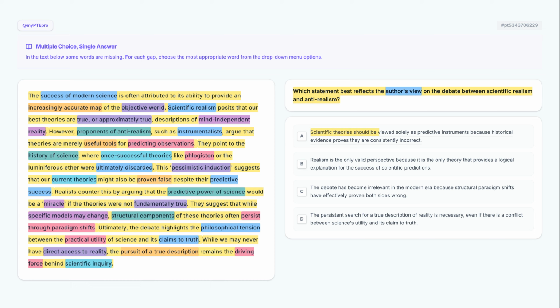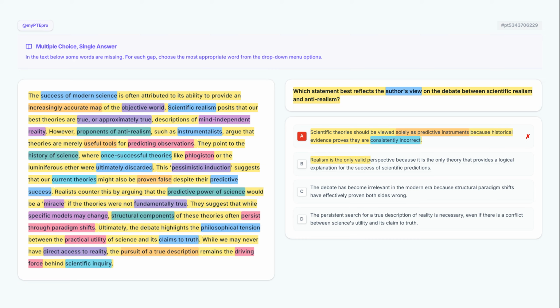Scientific theories should be viewed solely as predictive instruments because historical evidence proves they are consistently incorrect. This perspective aligns too closely with the anti-realist view of useful tools and ignores the author's final emphasis on truth. While the text mentions theories were ultimately discarded, it does not claim they are consistently incorrect, nor does the author advocate for viewing them solely as predictive instruments. Incorrect.